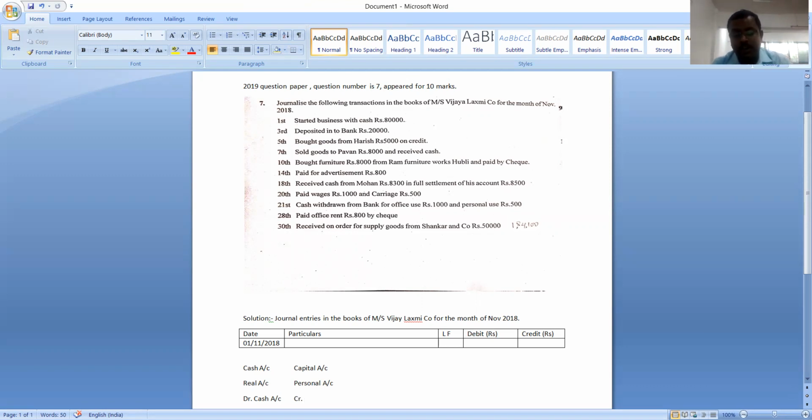Okay, let's see how this credit rule is applicable to capital account. Capital account is a personal account, right? What is the rule of personal account? Debit is the receiver, credit is the giver. So here in this particular transaction, started business with cash, the owner is the giver. Understood? So which account should be credited now? Capital account should be credited because here owner is the giver. What is the credit rule of personal account? Credit is the giver. So who is the giver? Owner is the giver. That is the reason we are crediting owner's account, that is capital account.